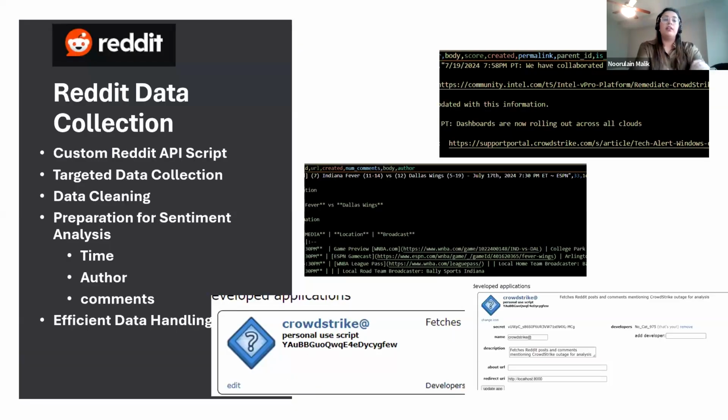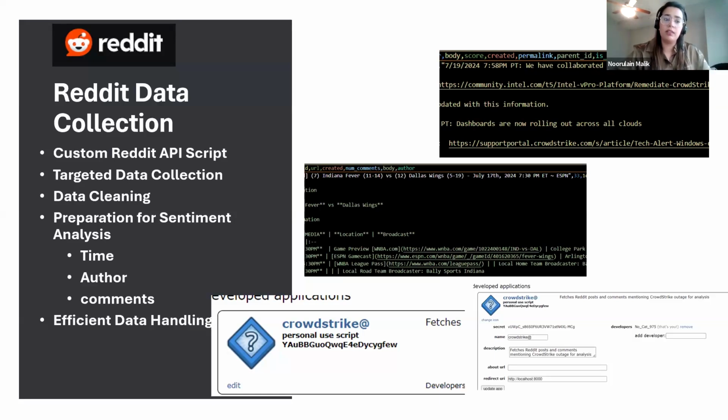After running the script, I was able to extract the posts and comments. For the posts, I extracted the author names, scores, the body of the content, and the time the post was created. The same for comments as well.